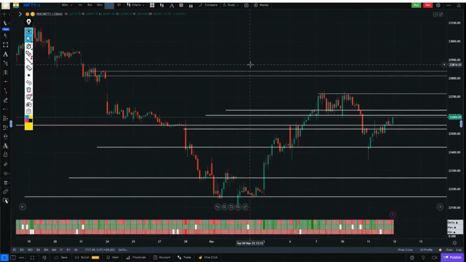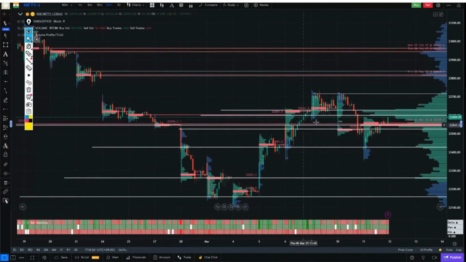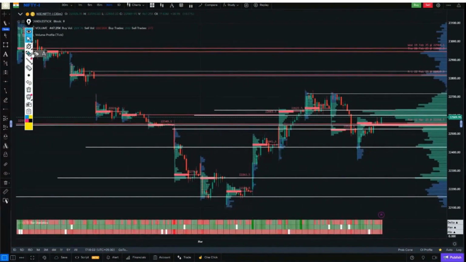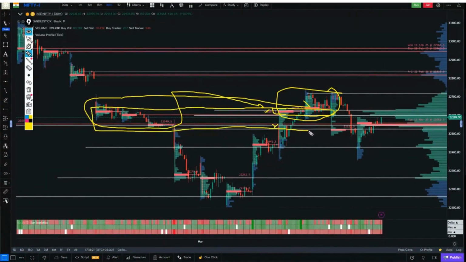Every evening after the live session, we also learn to mark levels according to the volume profile. These are marked from yesterday's levels. We marked them in front of all of you from a simple zone. Okay, this was a consolidation zone from the last 2 to 3 days, and its POC, point of control, zone was here. Plus, this was also the POC zone, and this was POC zone 1, and the second POC zone means the market stayed here for quite some time, moving sideways.